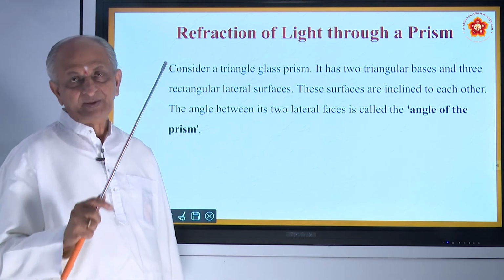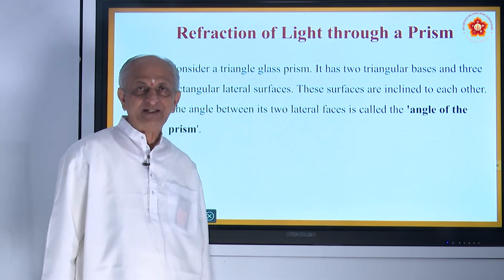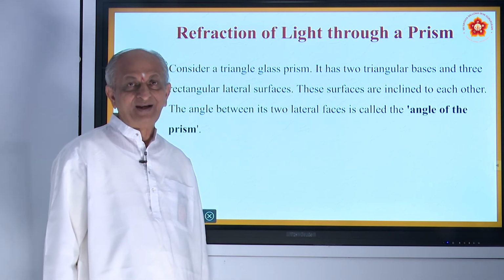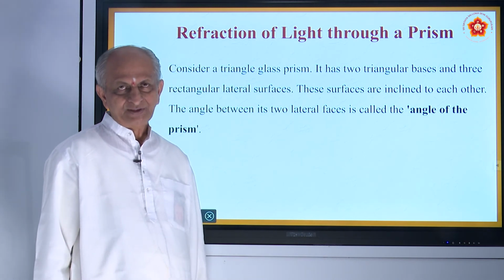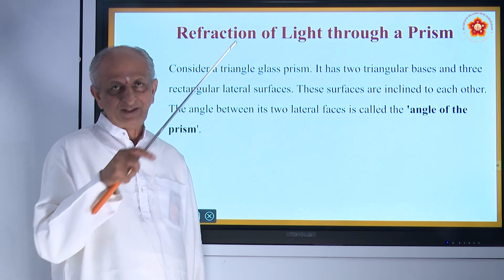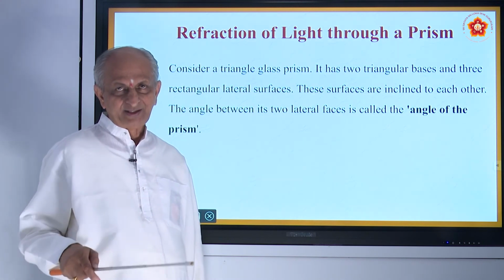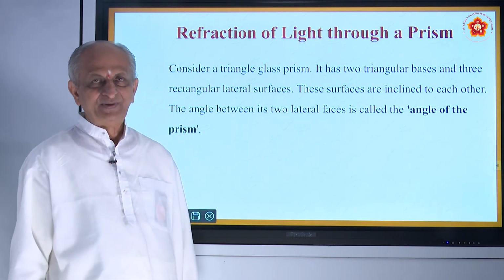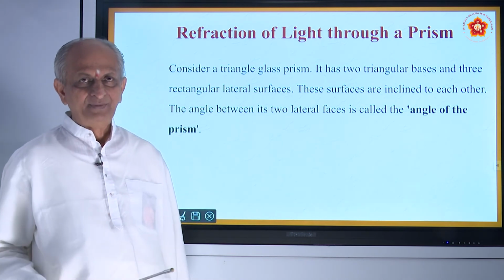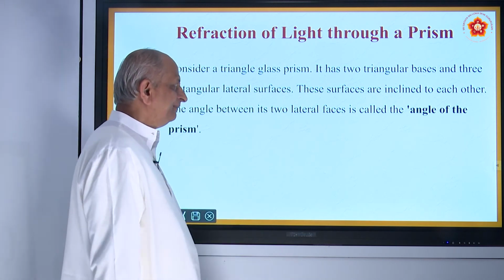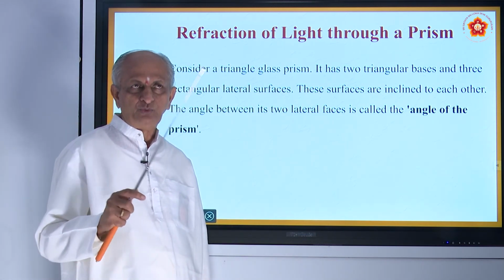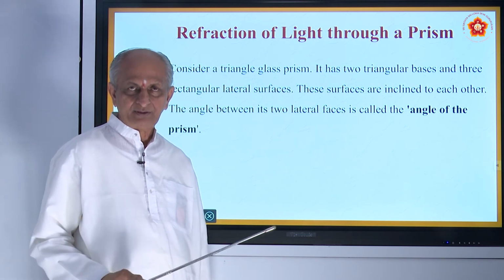You have studied in the previous chapter about refraction in a glass slab. Remember, the rectangular glass slab. You have seen the incident ray, refracted ray, emergent ray. So also here. The difference is that there it is a rectangular slab, here it is a prism. 2 prisms can also make a rectangular glass slab.